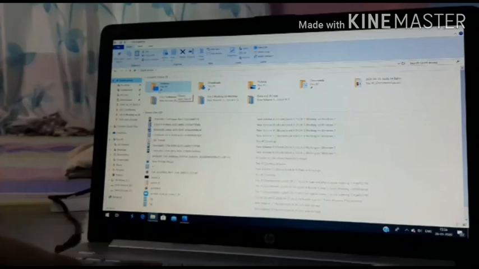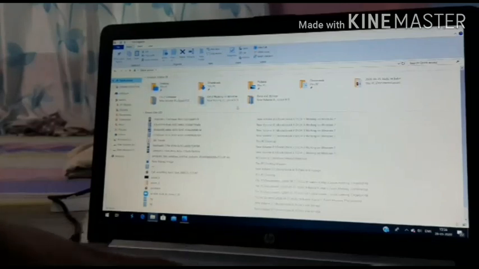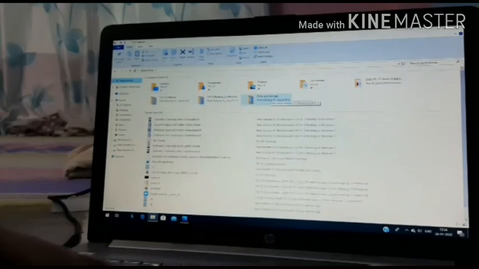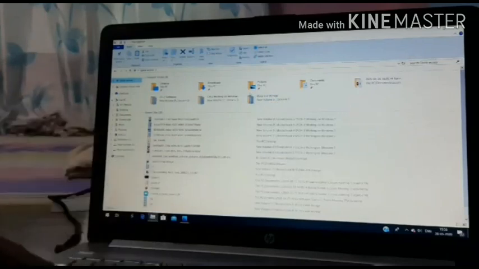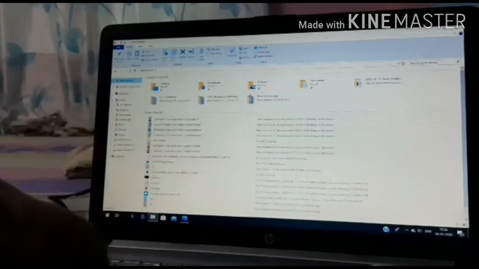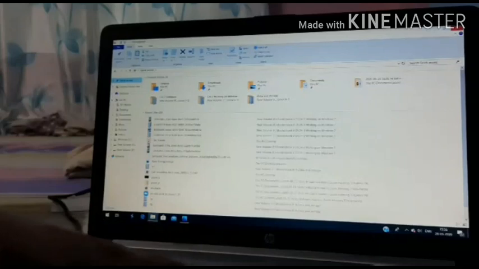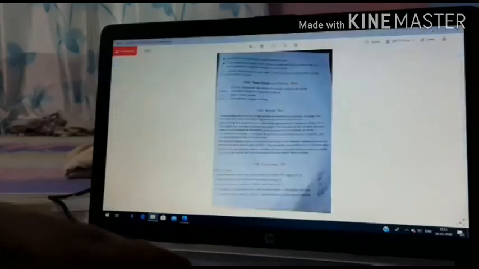So we can remove documents or folders from the library, and we can add documents or folders in the library. So let's see how to create a library.